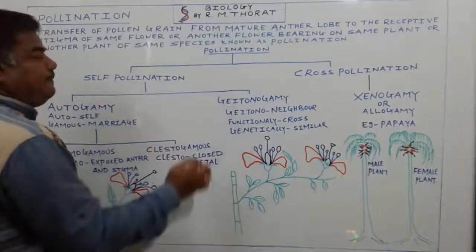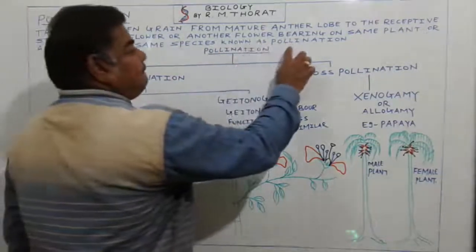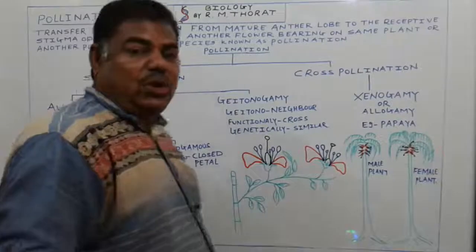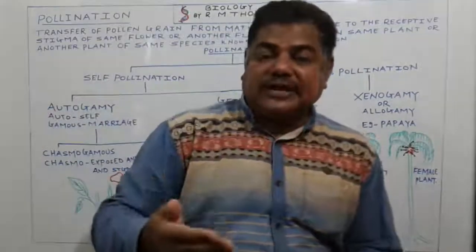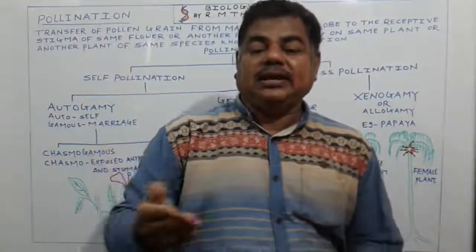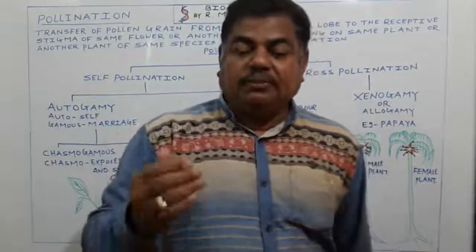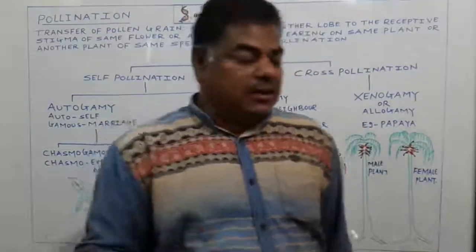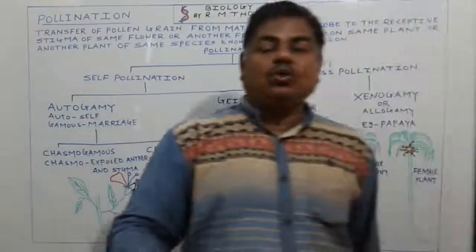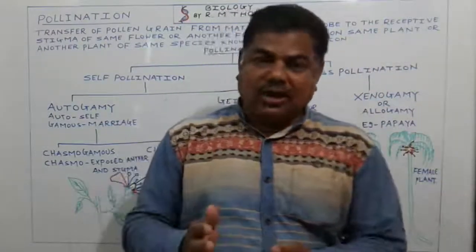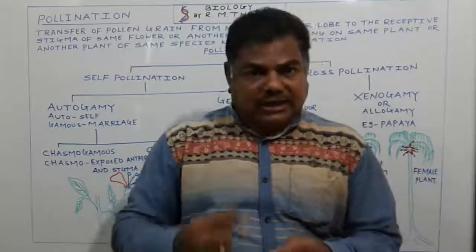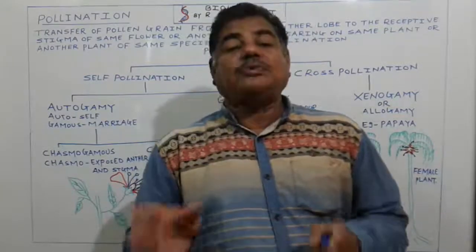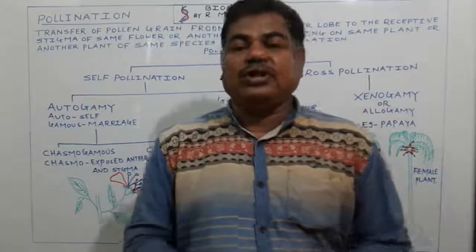The species should be the same. We call it pollination, the transfer of pollen grain. Pollination is the transfer of pollen grain from mature anther lobe to the receptive stigma of same flower or another flower bearing on same plant or another plant of same species.